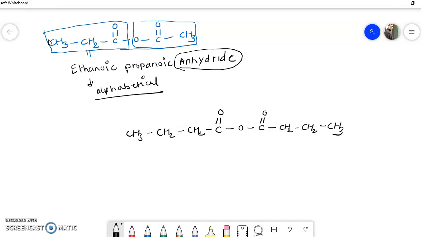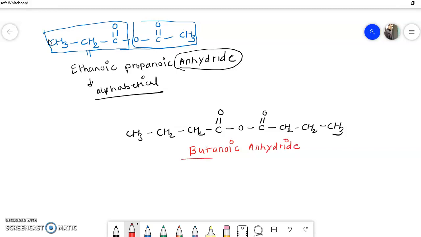Now see the structure, you will easily understand that this anhydride is formed by two molecules of, say, butanoic acid. How many carbons? 1, 2, 3 and 4. Butanoic acid. So we can call it butanoic anhydride simply. The name of this compound will be butanoic anhydride.